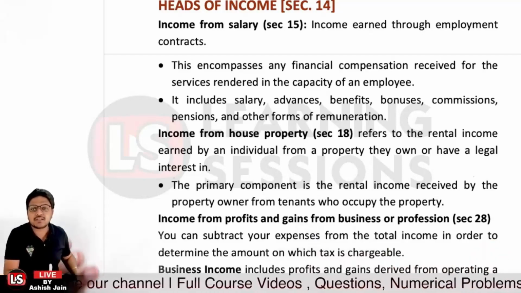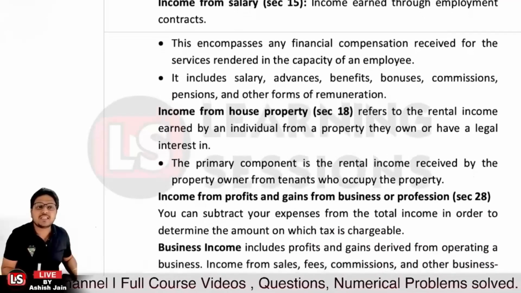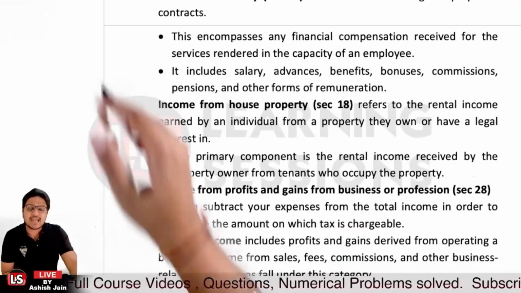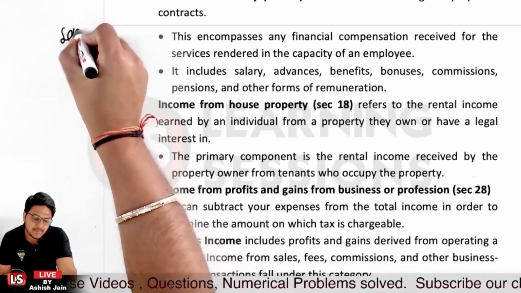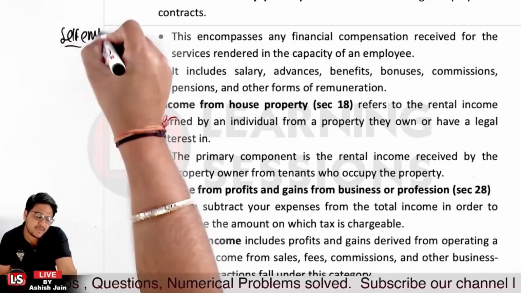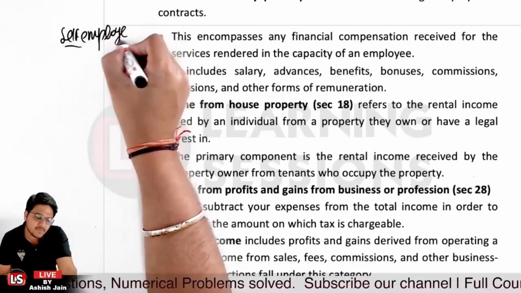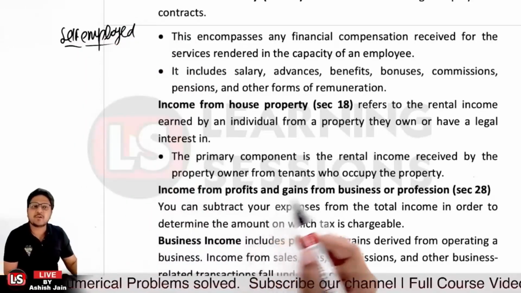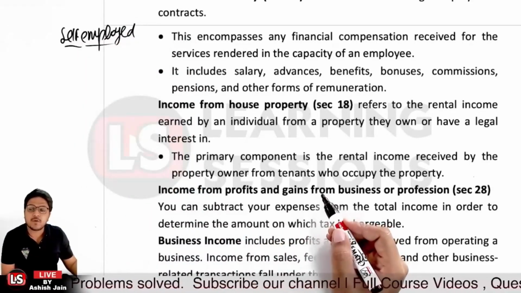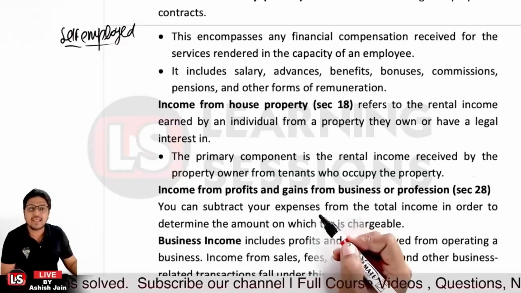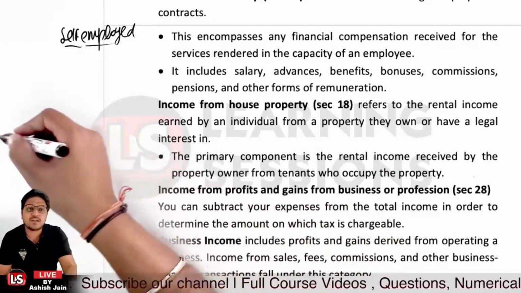Okay, and the third one is related to income from profits or gains from business or profession. Let's say I'm a self-employed person, or I'm running a business of my own. Now I generate profits from the same. That's covered under this particular head, section 28, income from profits and gains from business, or maybe from a profession also.